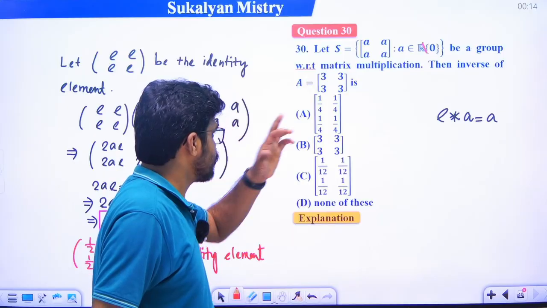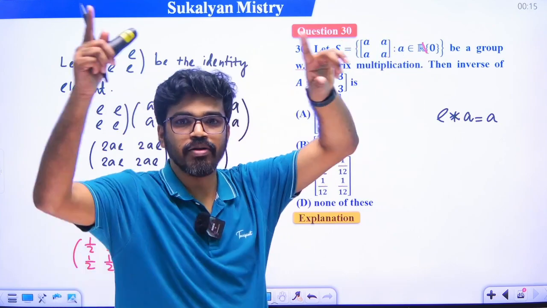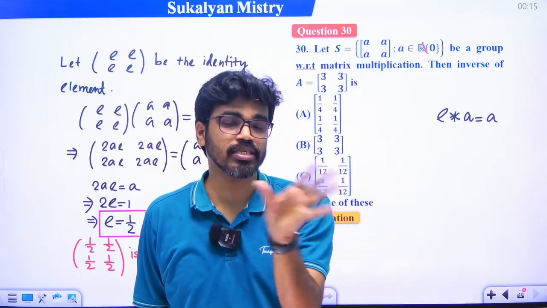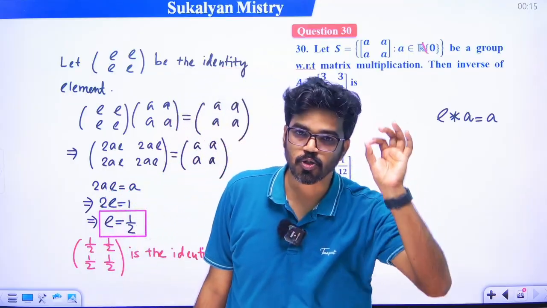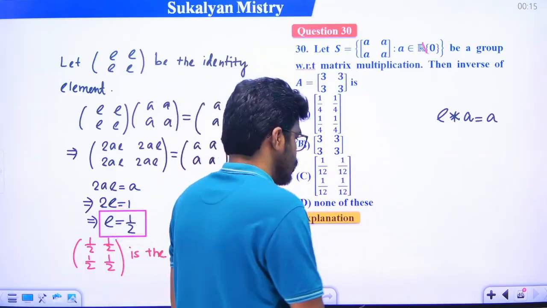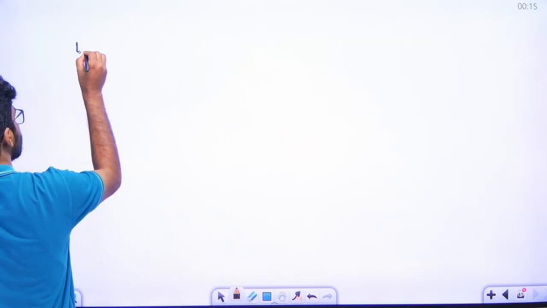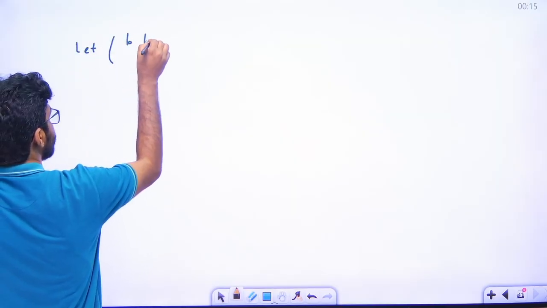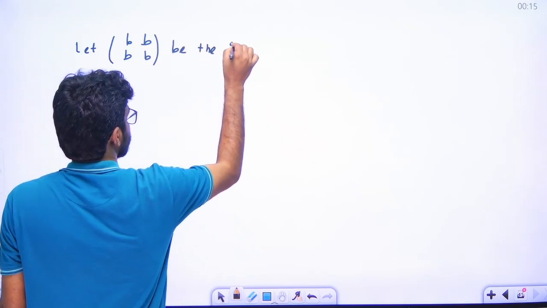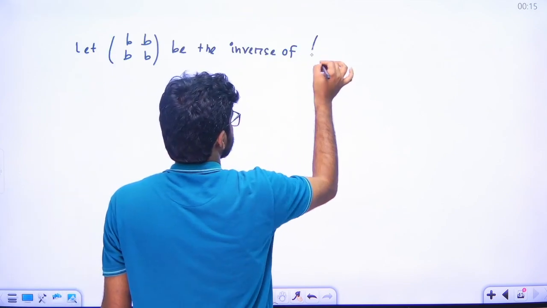So let us consider the matrix 3 3 3 3, whose inverse we have to calculate. The set consists of 2x2 matrices and all elements must be the same, all elements are equal. So if we consider a 2x2 matrix with equal elements, let b b b b be the inverse of the element 3 3 3 3.